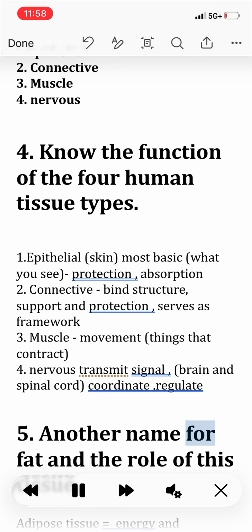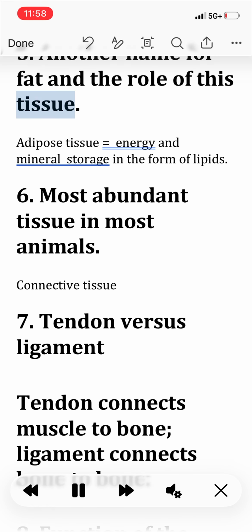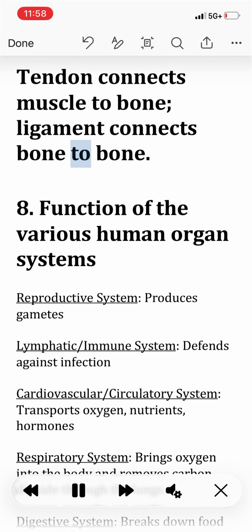5. Another name for fat and the role of this tissue. Adipose tissue equals energy and mineral storage in the form of lipids. 6. Most abundant tissue in most animals: connective tissue. 7. Tendon versus ligament. Tendon connects muscle to bone, ligament connects bone to bone.